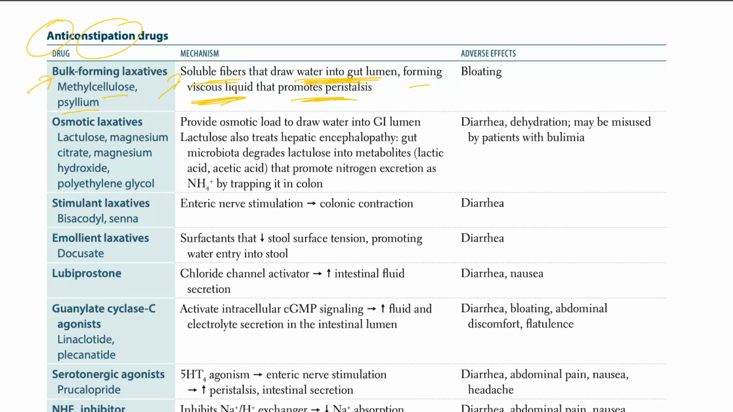Relieving constipation. These are all the drugs. But the adverse effect is because you have all the fluid coming down into your gut, causing bloating. Osmotic laxative. Osmotic is lactulose, also given in hepatic encephalopathy. Magnesium citrate, magnesium hydroxide, or polyethylene glycol. They provide osmotic load to draw water into the lumen.